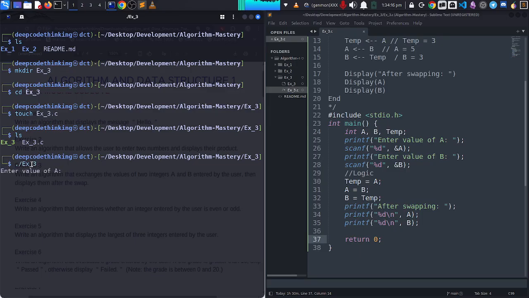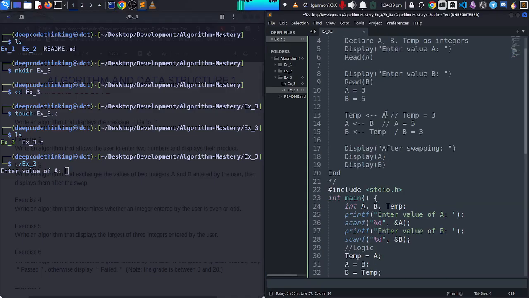Okay, so I'm using my terminal to run the output, so don't mind, it's still the same thing. You can use your IDE, any one, maybe Code::Blocks or Dev-C++, any one of your choice, or VS Code. So it says enter value of A, so I'll put value of A as 5. Let me use the same example that we had here. So for example, A is 3, so I'll put A as 3, B as 5.